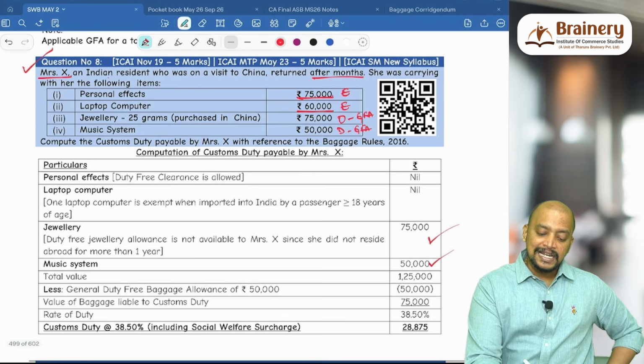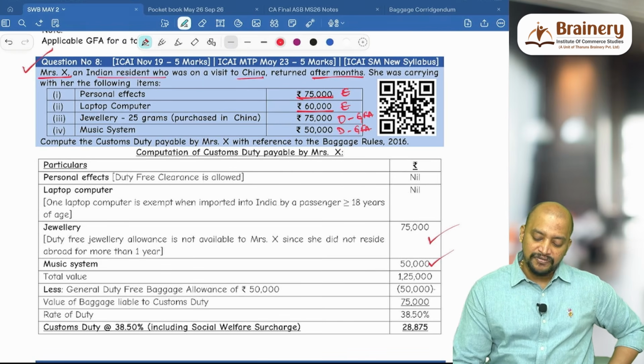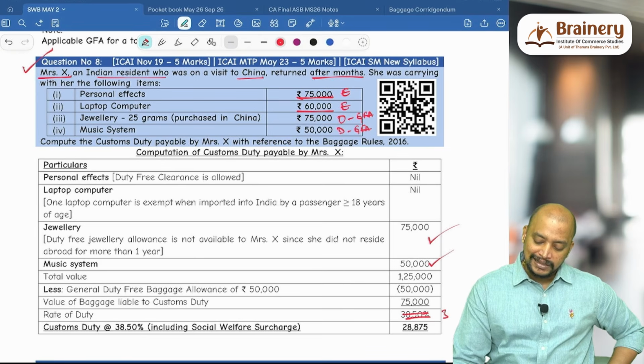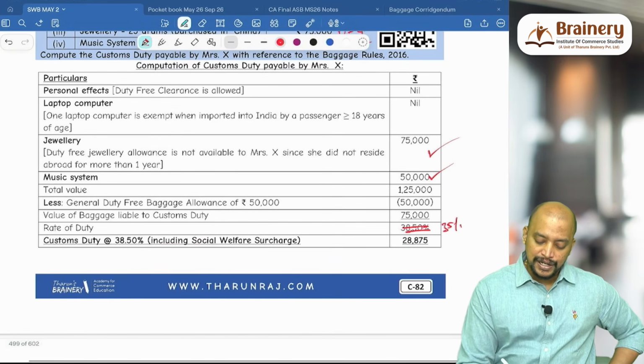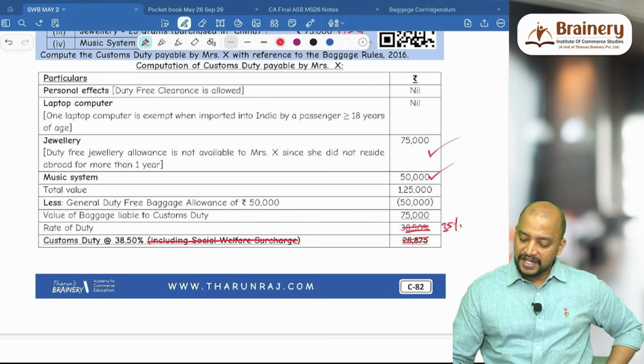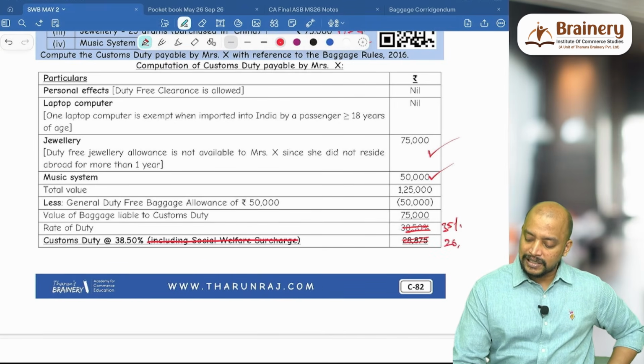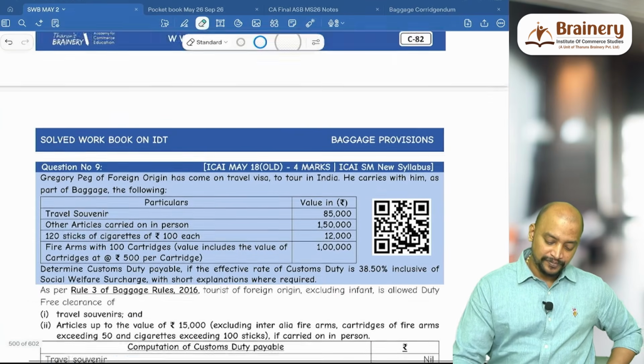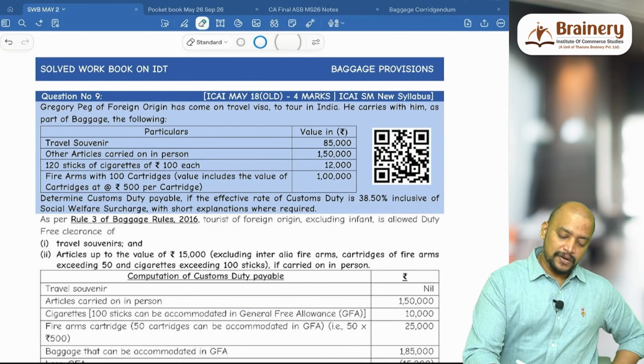General free allowance, Indian resident, China, so 50,000. So 75,000, and the rate of duty will be 35%. There is no social welfare surcharge. So accordingly, 75,000 into 35%, 26,250. Next, question number 9.